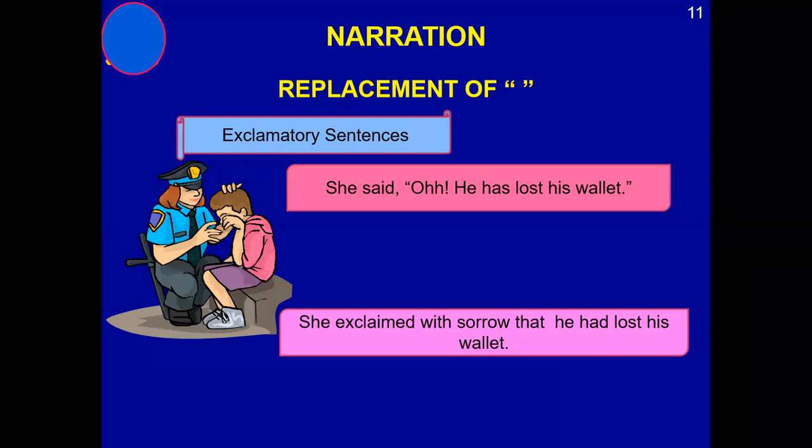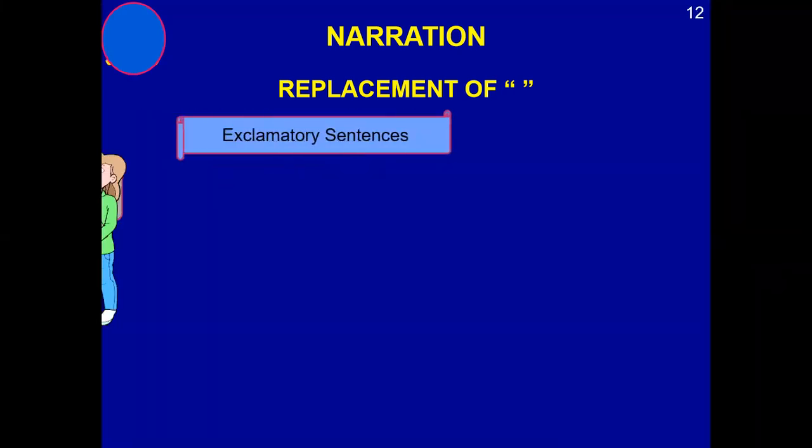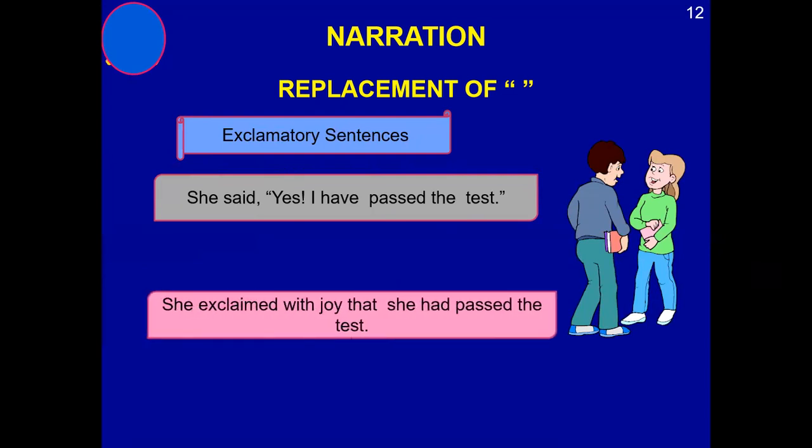Such types of words you have to use. So she exclaimed with sorrow that he had lost his wallet. Another example: she said, "Yes, I have passed the test." She exclaimed with joy that she had passed the test.